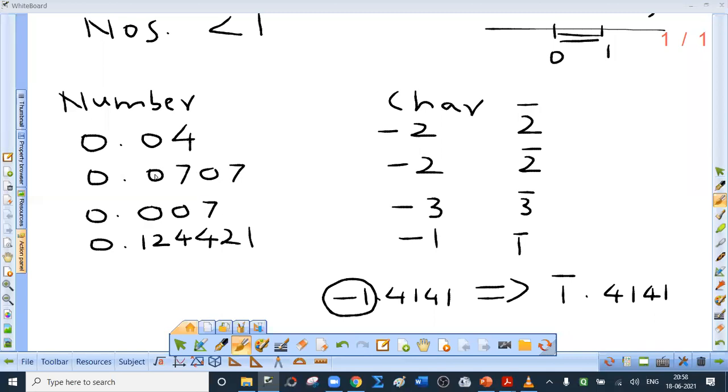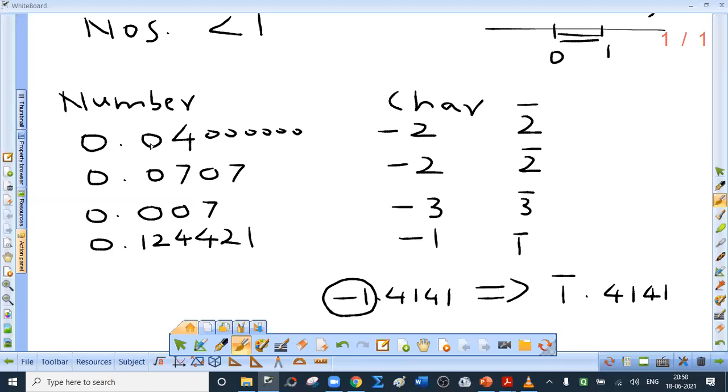Here you will say, sir, there are 2 zeros after the decimal point. Come on. Then there can be 2000 zeros also, because 0.04 is what? 0.04000000. These zeros are useless. Zero itself is not useless, but these zeros are useless. So characteristic is one more than the total number of zeros immediately placed after the decimal point.